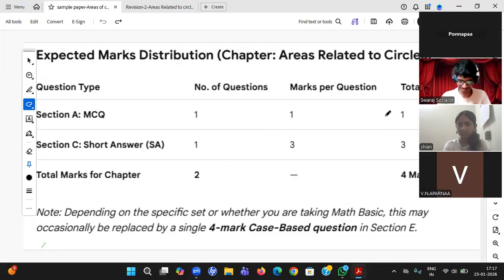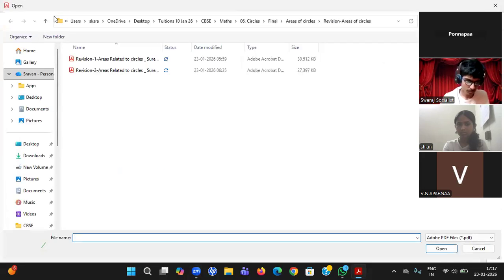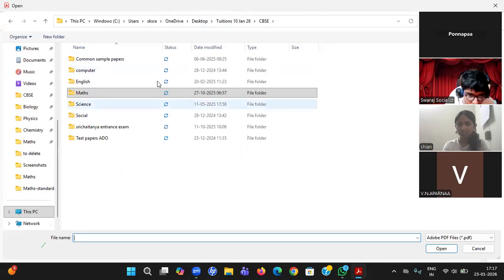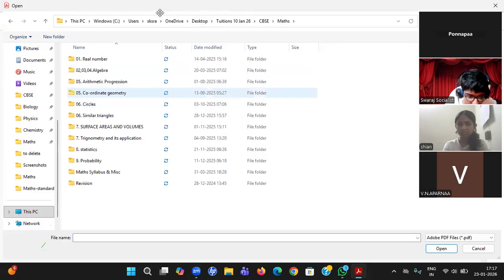So that's the reason I'm saying that from this chapter you will get 2 MCQs and one 2-mark question, or one MCQ and one 3-mark question. So you can't expect big questions. With that, shall we start doing the sample paper? Let us see with the knowledge you have acquired from the last 2 sessions whether we are able to do the CBSE sample paper. Not the other sample papers, only CBSE sample papers.